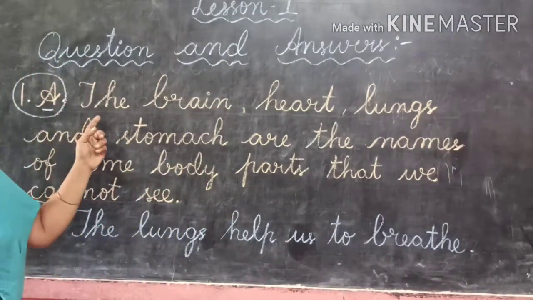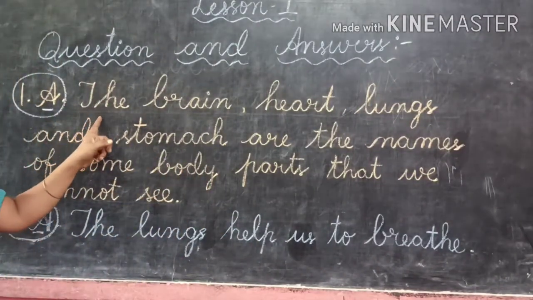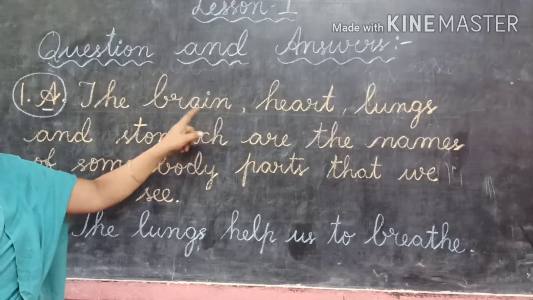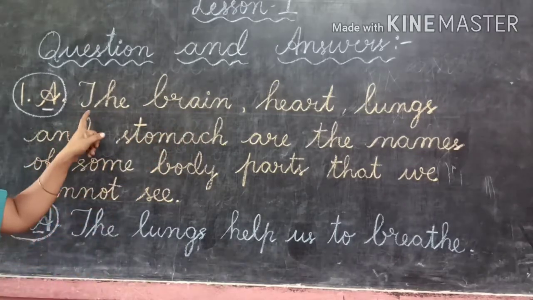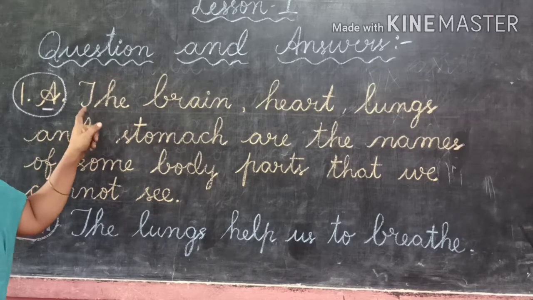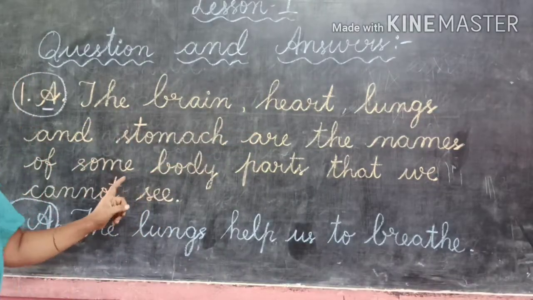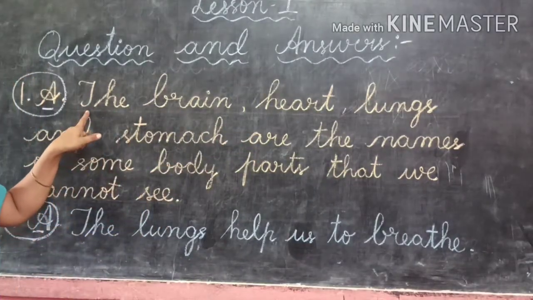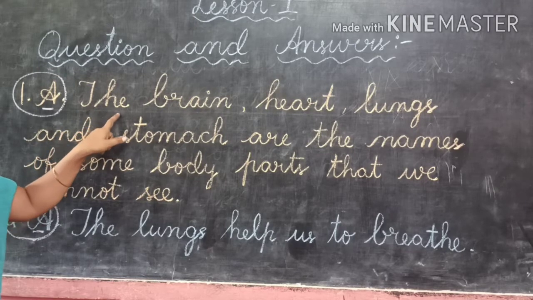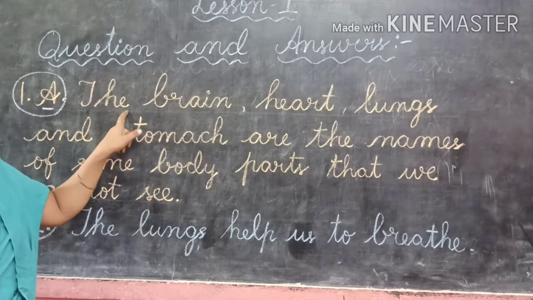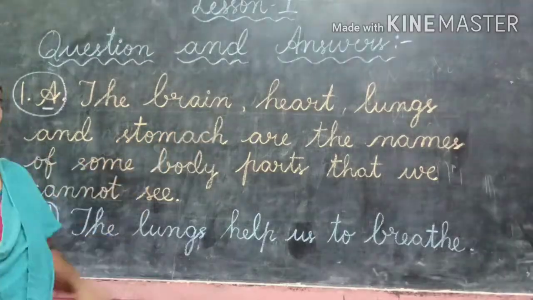Here, one more time we will repeat. The, the, brain, brain. All of you begin the first letter with a capital and write the rest in small letters.